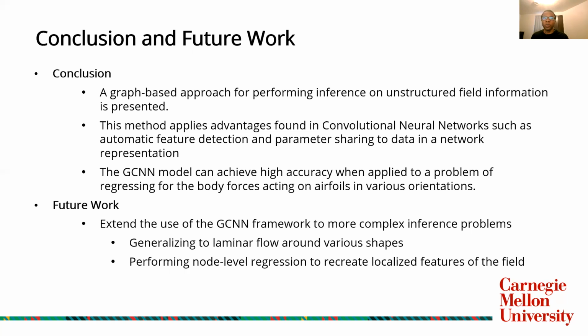So some interesting future applications of this work would be to extend the use of the GCNN framework to more complex inference problems, such as laminar flow around different shapes, where there might be other complex flow phenomena happening. So for instance, in cylinder flow, you might have vortex shedding and so on and so forth, as well as performing node level regression, where instead of regressing for a value for the entire graph, you're regressing for values on a specific node to recreate localized features of the field, like a pressure gradient or a velocity